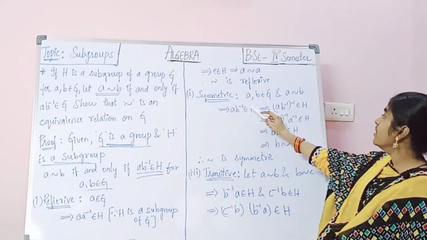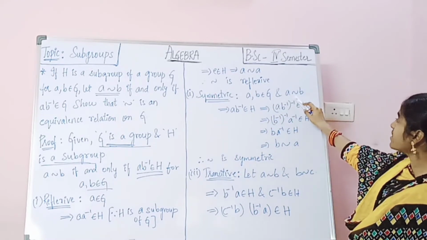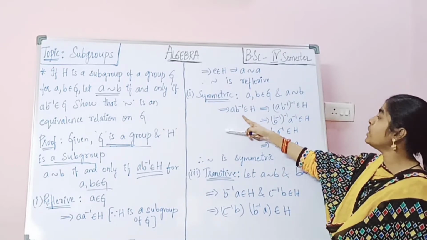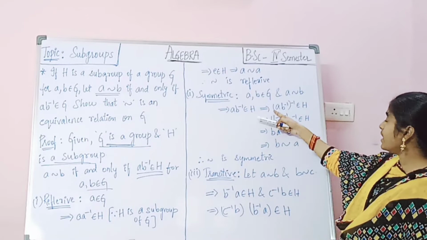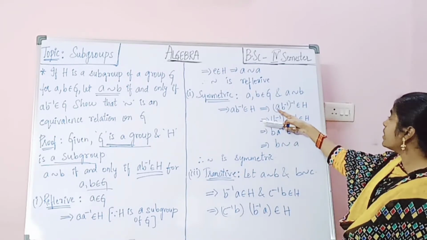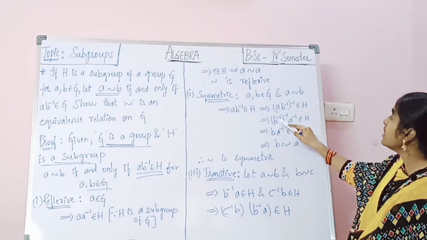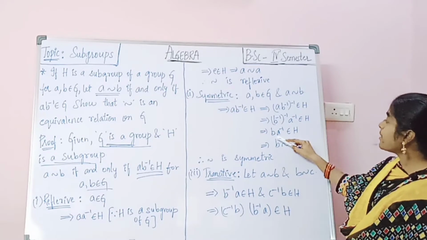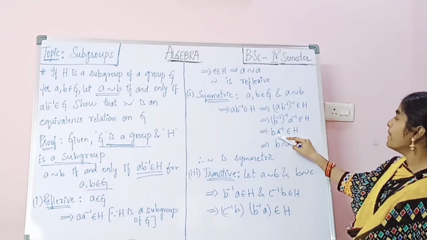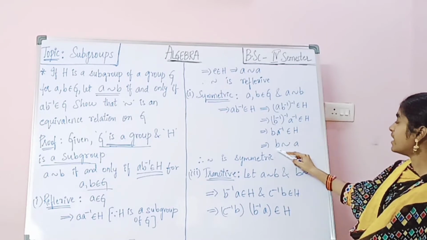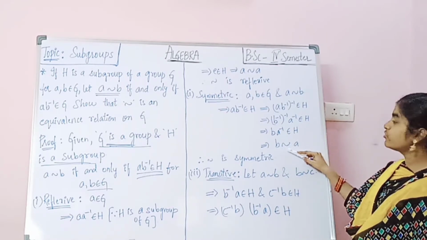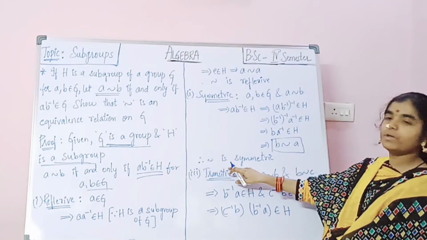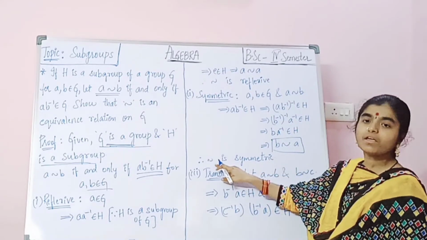Next, symmetric. A, B belongs to G and A similar to B. So that implies AB inverse belongs to H. So AB inverse whole inverse belongs to H. That implies B inverse whole inverse into A inverse belongs to H. B inverse whole inverse means B, so B into A inverse belongs to H. So that implies B is similar to A. Therefore, similar to is symmetric.